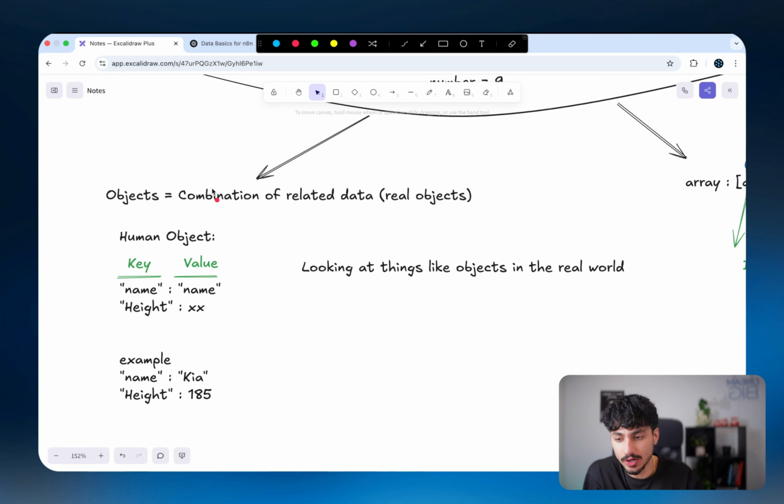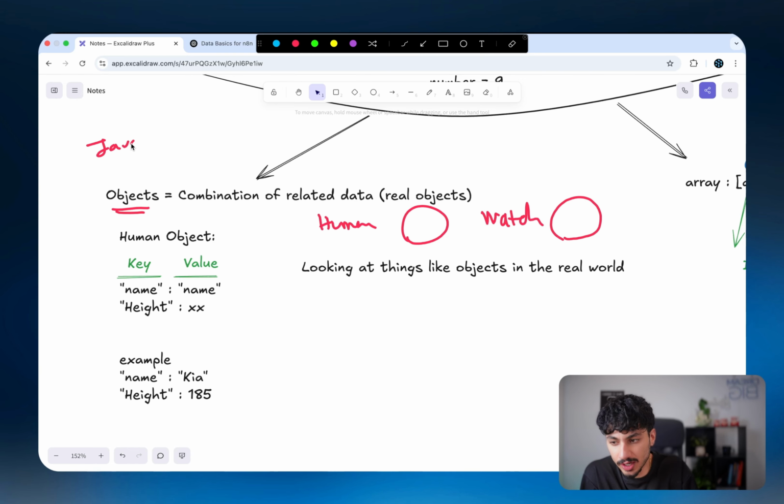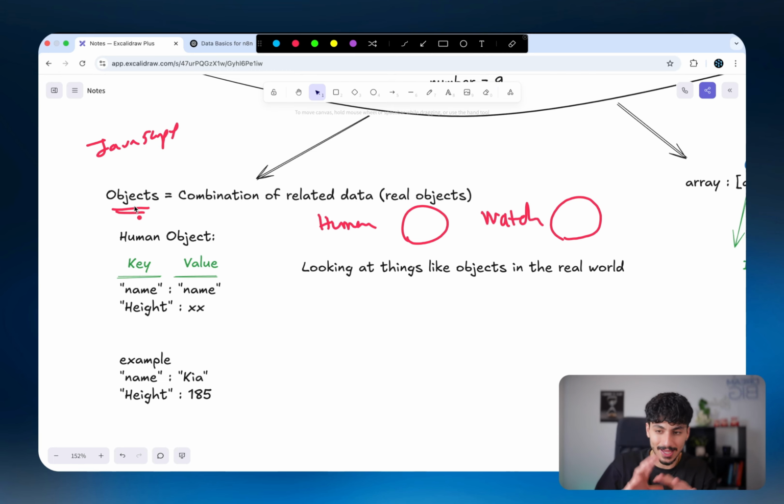So an object is just a combination of related data. Think of an object similar to objects that you see in the real world. For example, a human is considered an entity or an object. A watch is considered an entity or an object. And these objects inside JavaScript, which is the programming language we use inside n8n, are just used to represent entities similar to how you see entities in the real world.